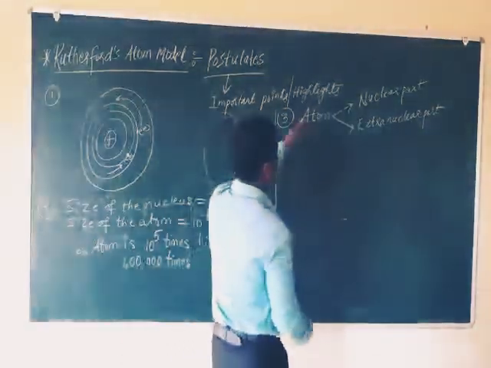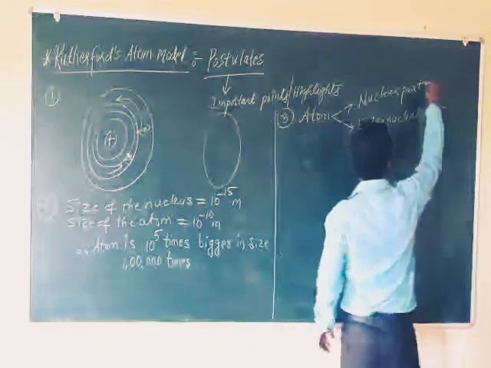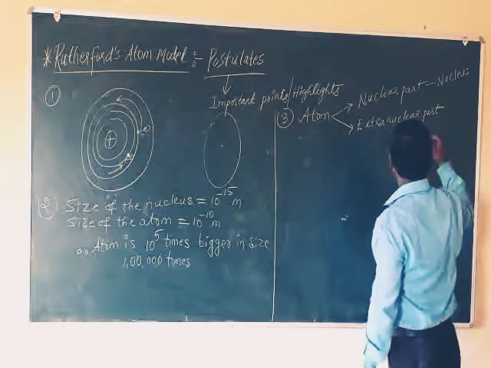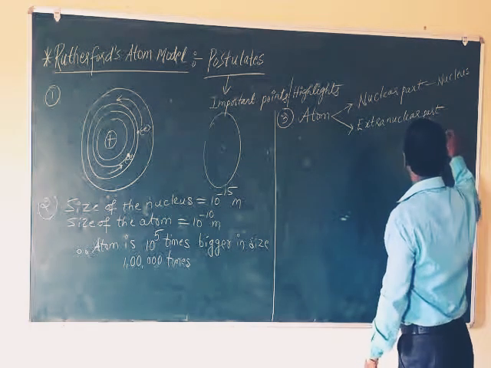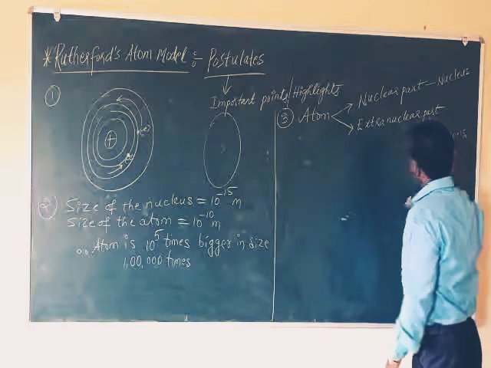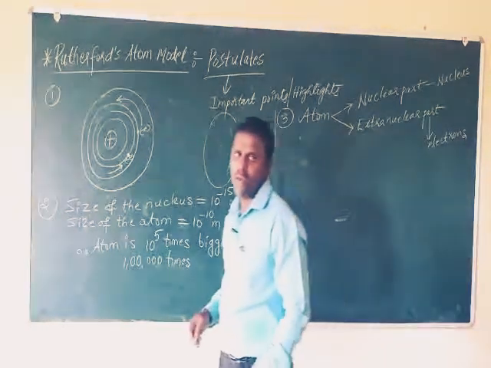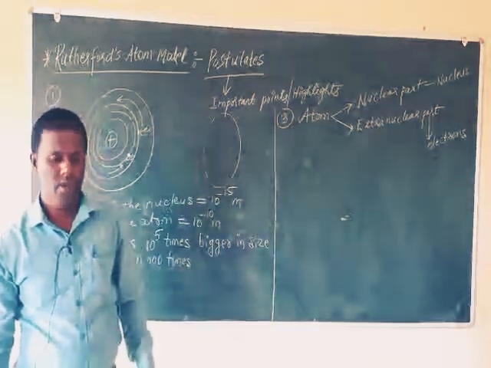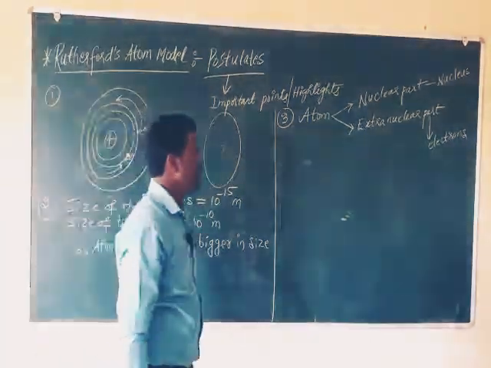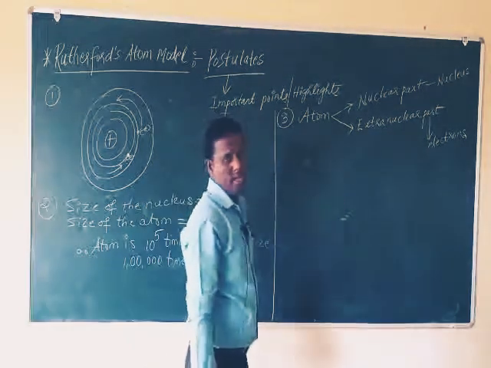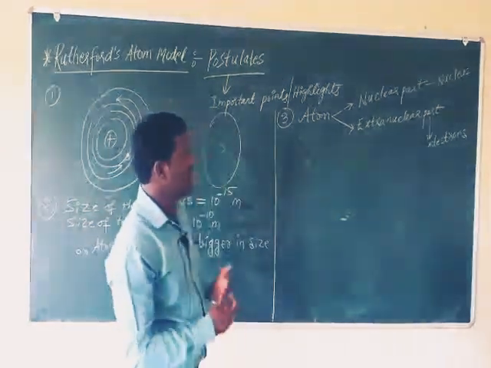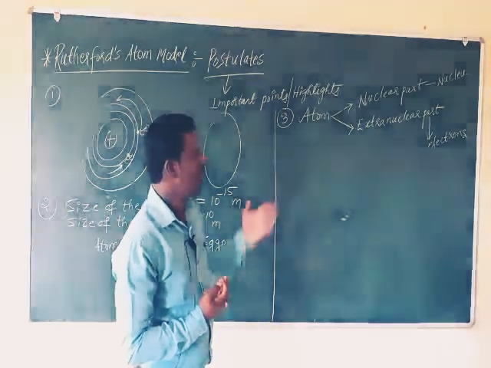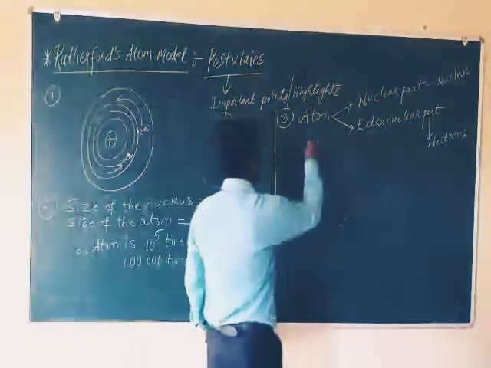So what is there in the nuclear part? In the nuclear part, the nucleus is present. And in the extranuclear part, electrons are present. The nucleus is a positively charged body and electrons are negatively charged particles. And see here, the number of electrons in an atom is equal to the number of protons. So that is why an atom is said to be electrically neutral.